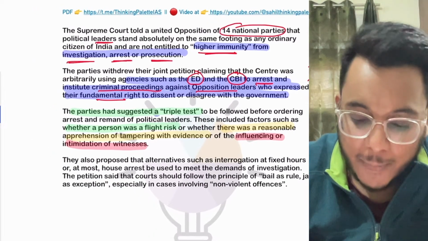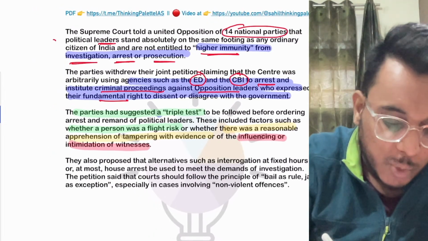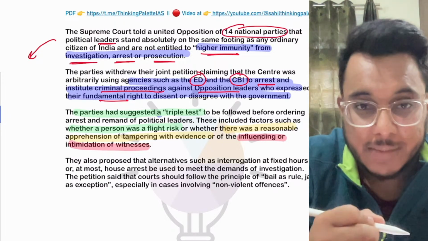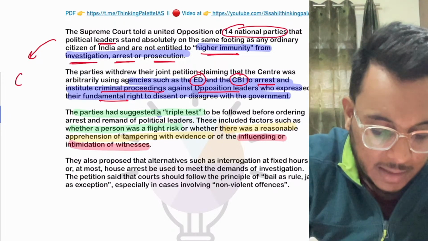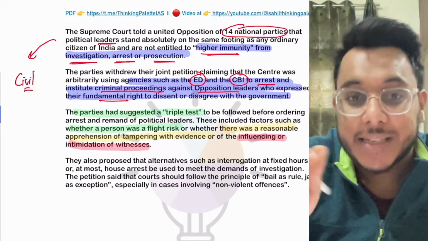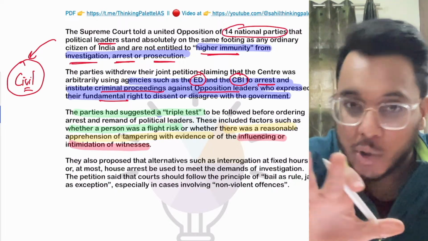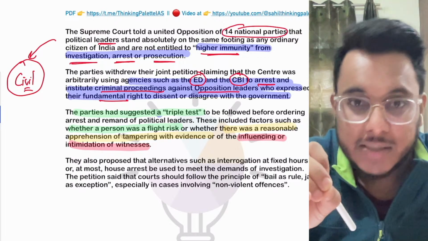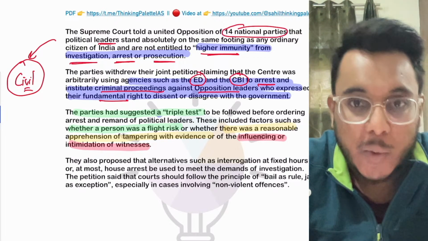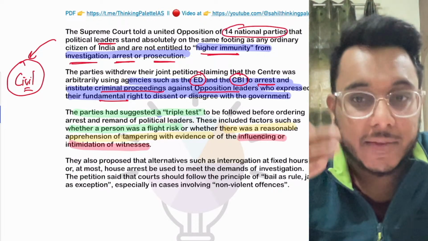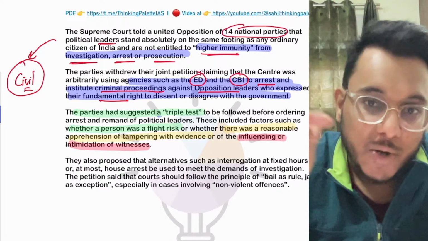Now guys, in this direction the Supreme Court has already said that the immunities against arrest that have been given to MPs and MLAs are only for civil cases, not criminal cases. Civil cases are cases of property dispute etc. In criminal cases you don't have it, but they still want higher immunity even in criminal cases.